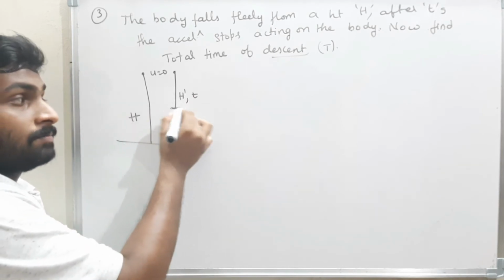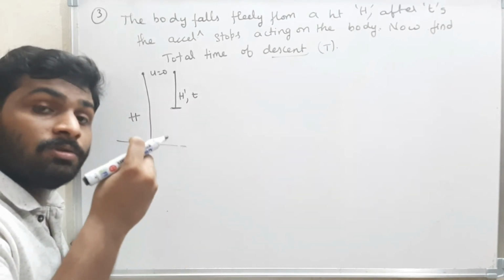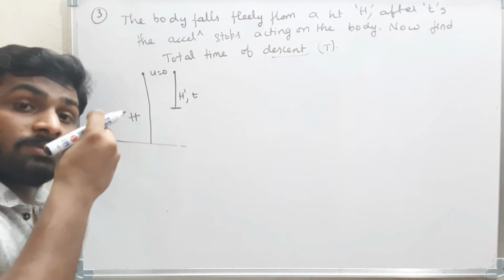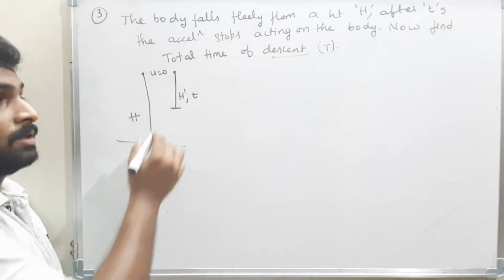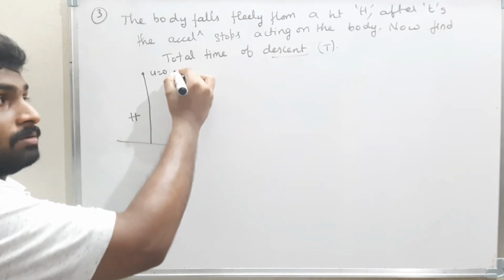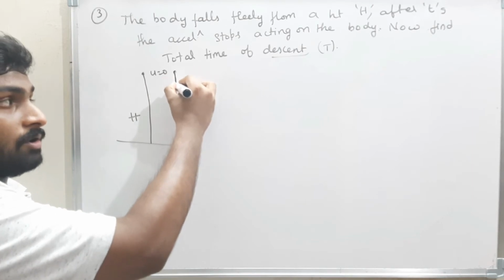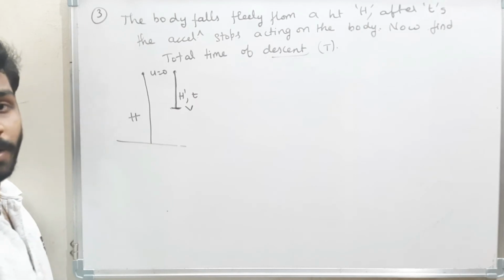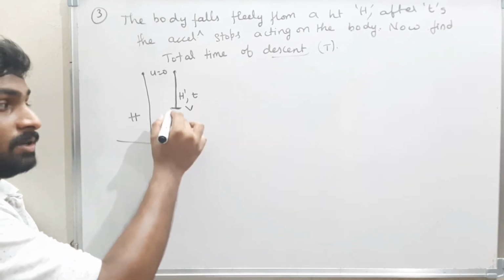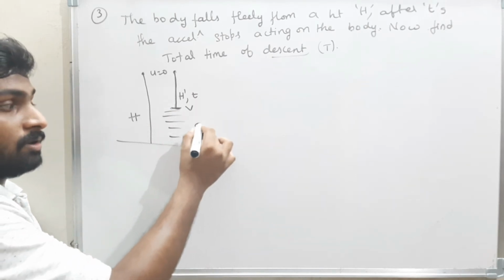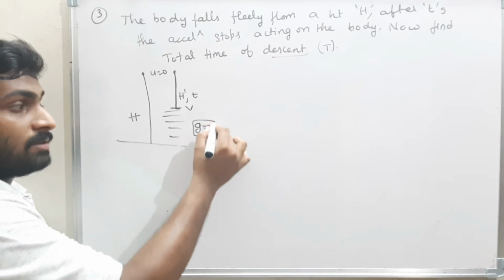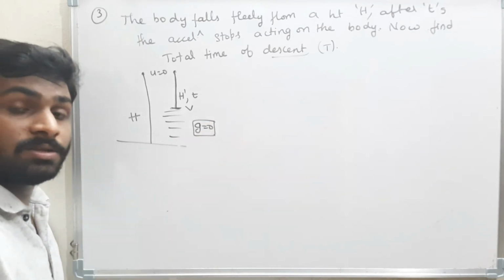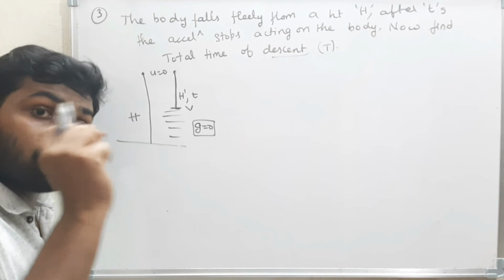From here, the acceleration due to gravity acting on the body will become 0. Here the velocity starts from 0 and gradually increases, and the velocity here becomes v. When the acceleration due to gravity is 0, the velocity will become constant.